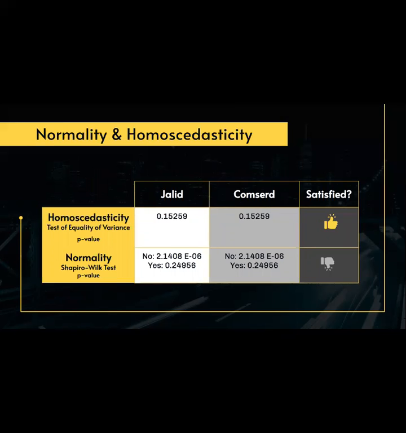A little bit about normality and homoscedasticity. As you can see, the p-values for both mandatory community service and jail time in both tests were all the same. Homoscedasticity is satisfied for both, as the value for them is larger than 0.05. Normality is not satisfied according to the Shapiro-Wilks test because one of the p-values is lower than 0.05. However, I'm going to trust these results because the sample size was large enough to account for some normality.